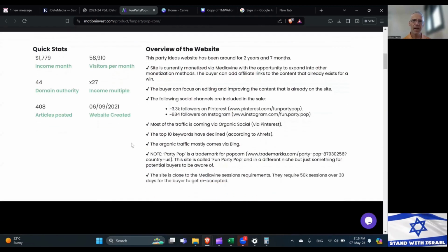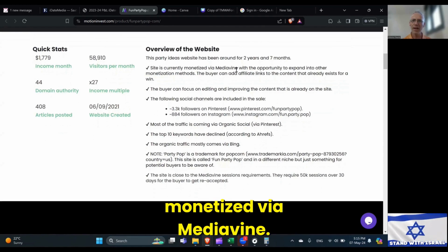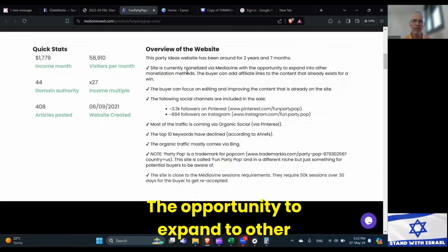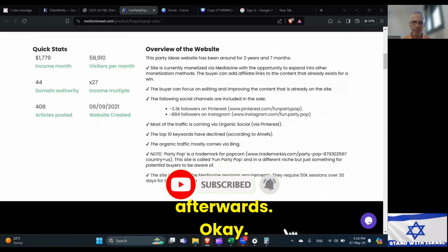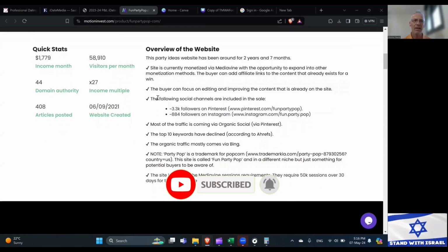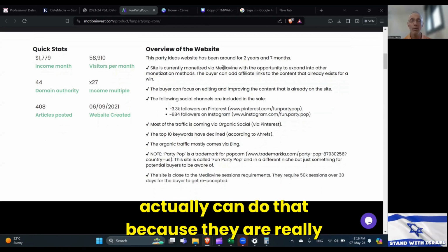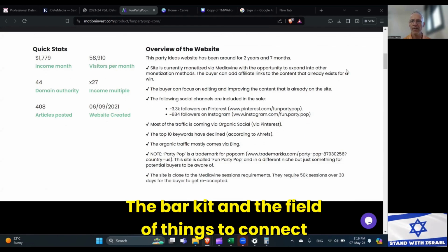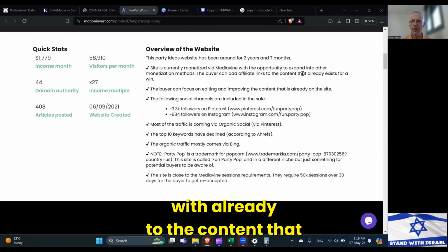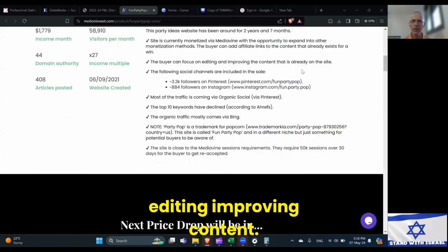So the party ideas website has been around for 2 years and 7 months. It's currently monetized via Mediavine. There's an opportunity to expand to other monetization methods. You need to make sure that Mediavine will accept you into their program afterwards, that they will transfer your account. So make sure before you're buying that they actually can do that, because they are really a good network and you don't want to miss out. The buyer can add affiliate links to content that doesn't have any yet. The buyer can also focus on editing and improving content.